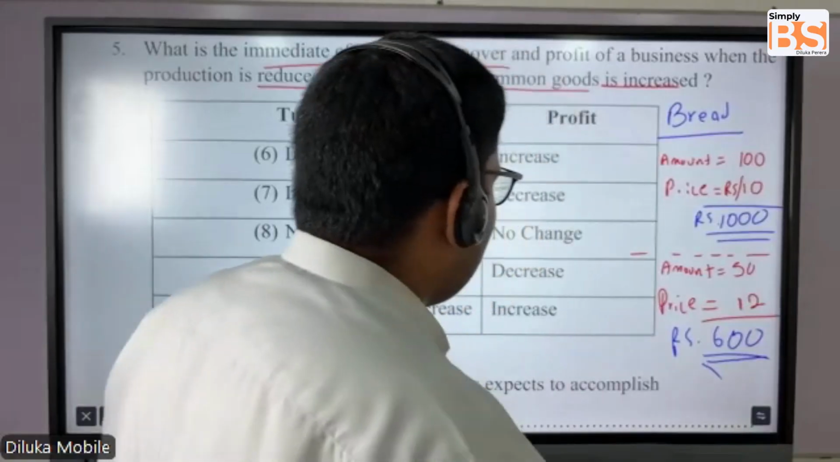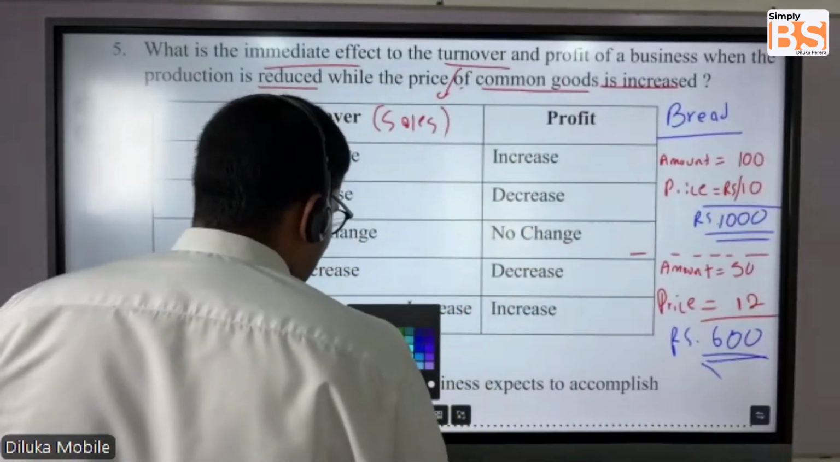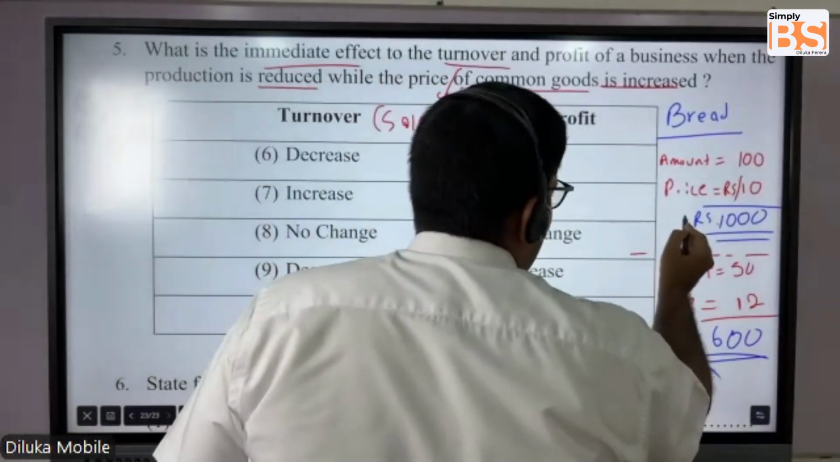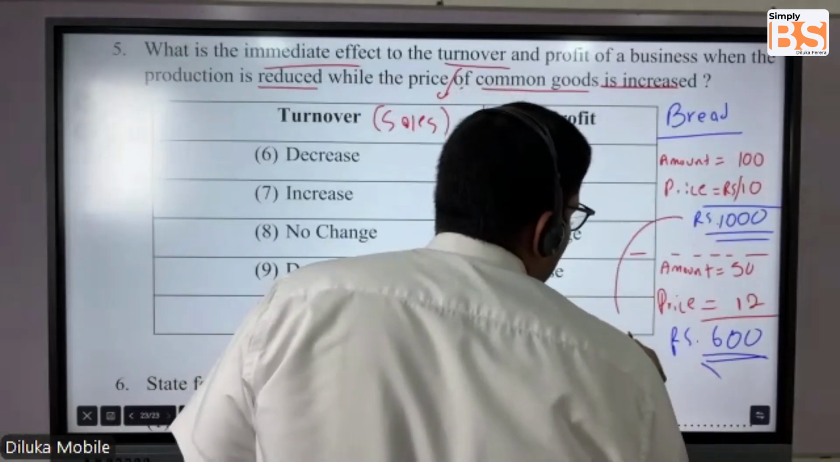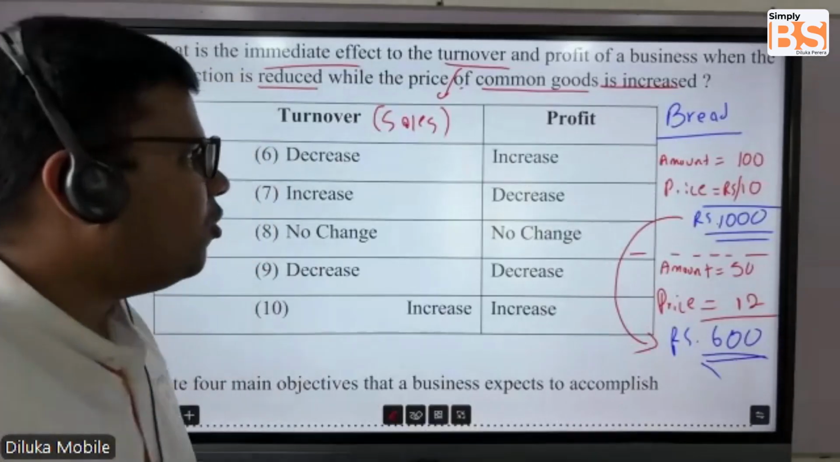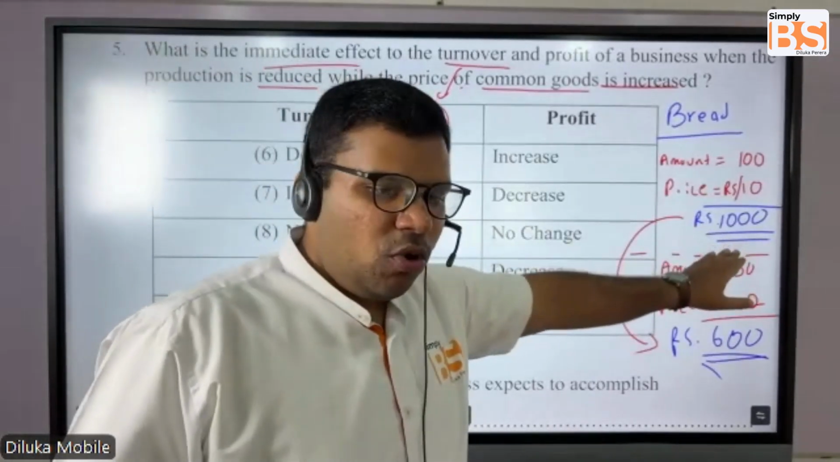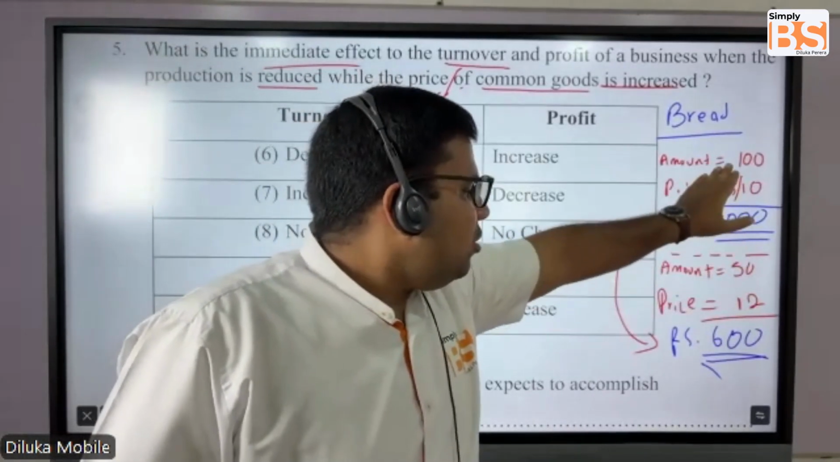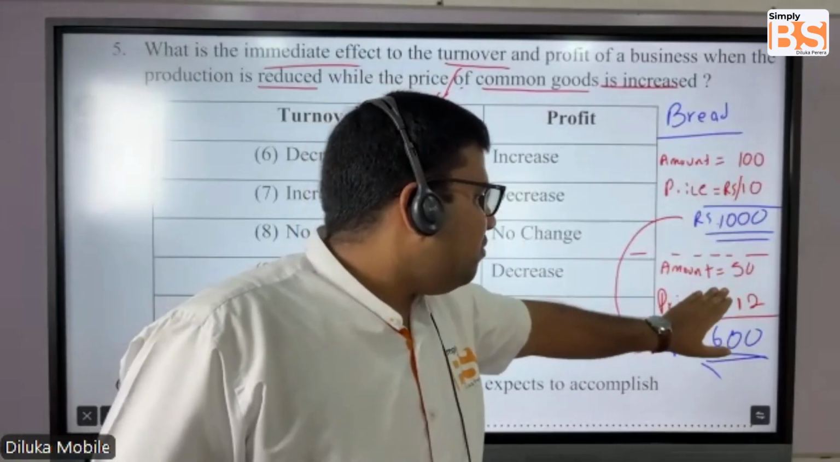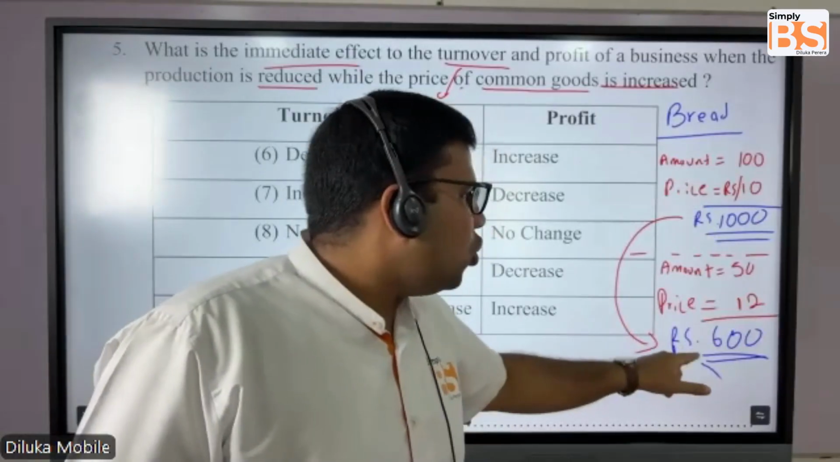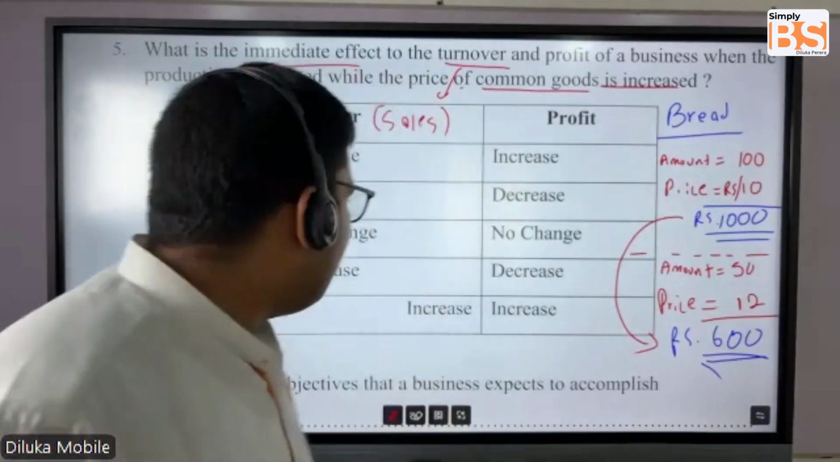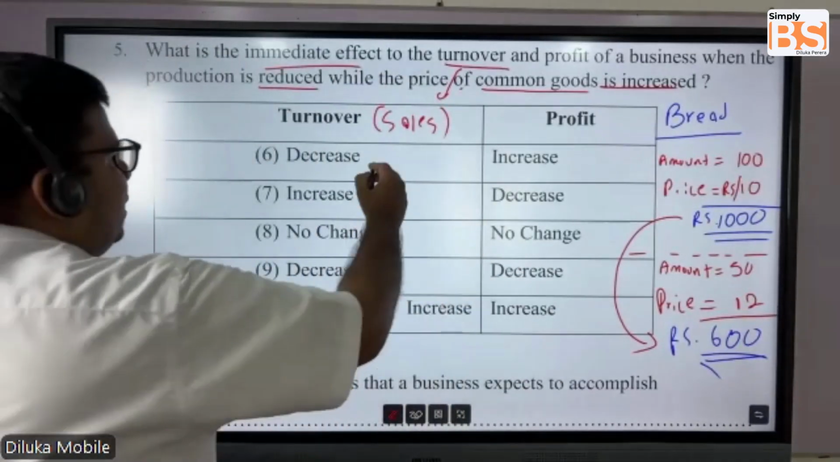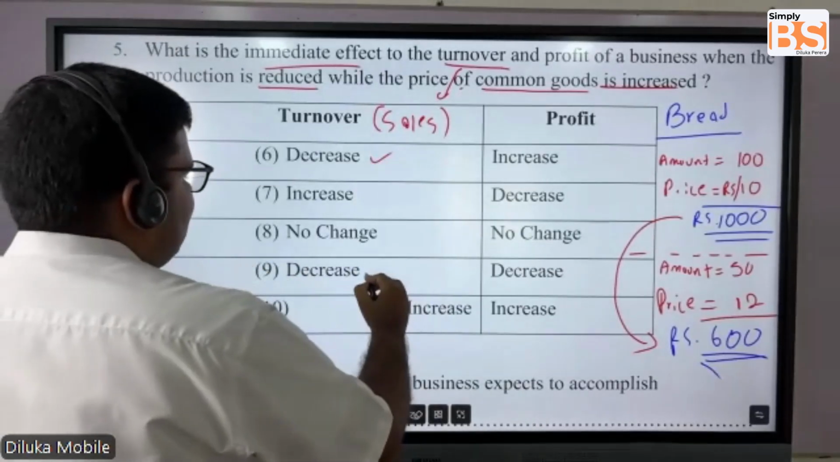So what has happened actually? The price has reduced, or the turnover, the sales amount. Earlier you sold 100, but now you are making only 50. So now your turnover has gone down. The total sales has gone down. So what? Decrease. We have two answers here.